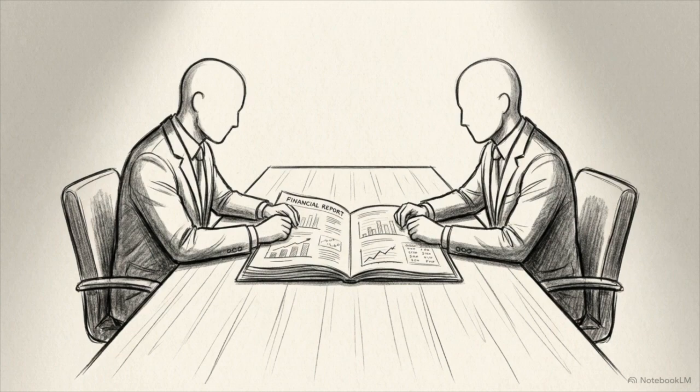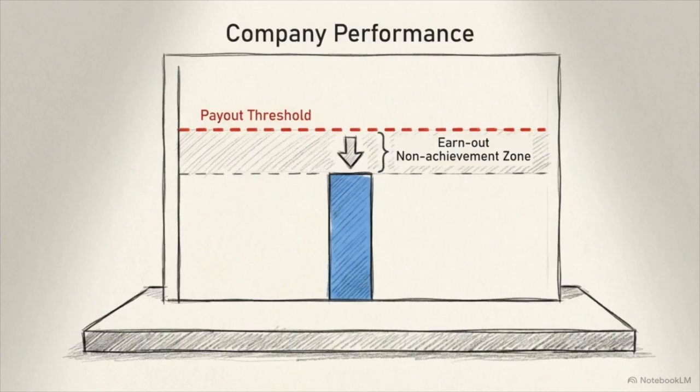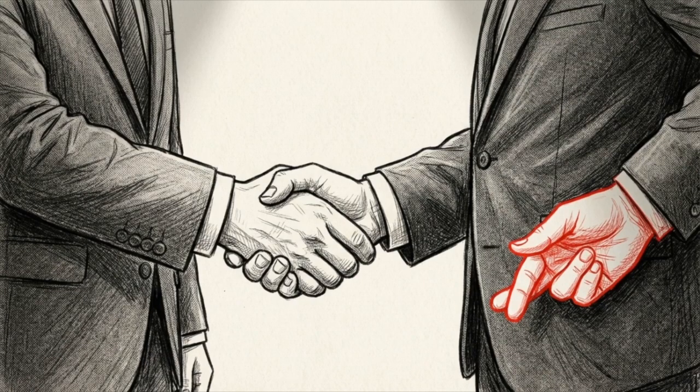This happens because earn-outs contain a structural conflict of interest. The buyer controls the acquired company, but they have a financial incentive to keep performance just below the payout threshold to avoid additional costs. Vague promises to play fair will not protect your valuation.